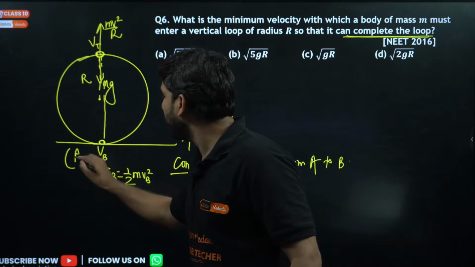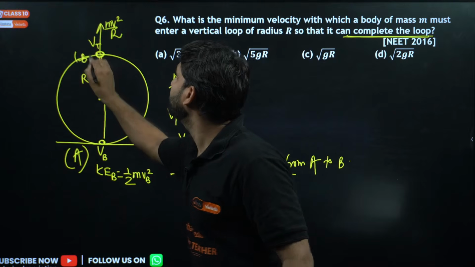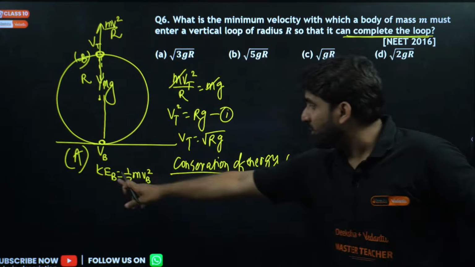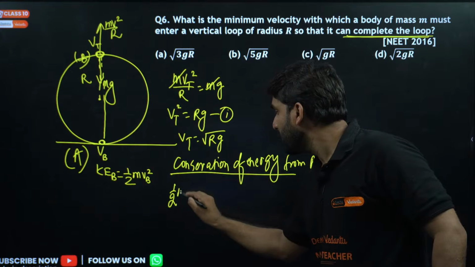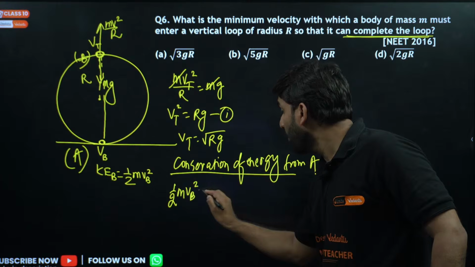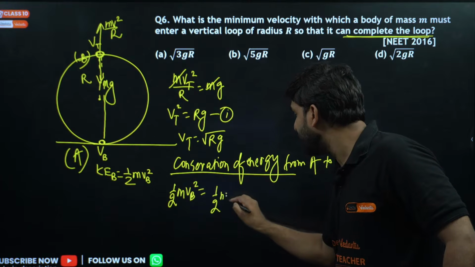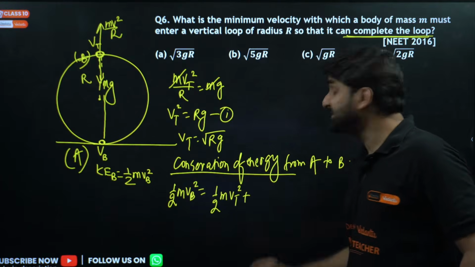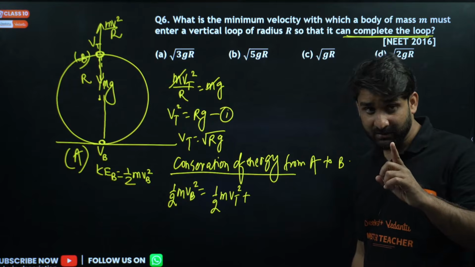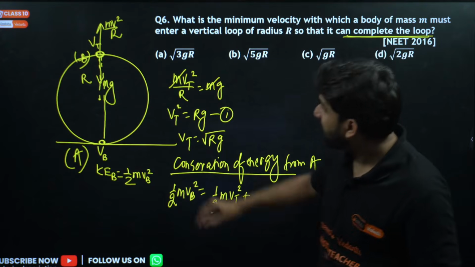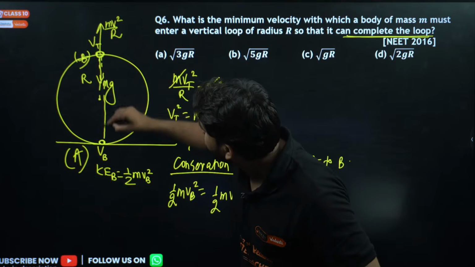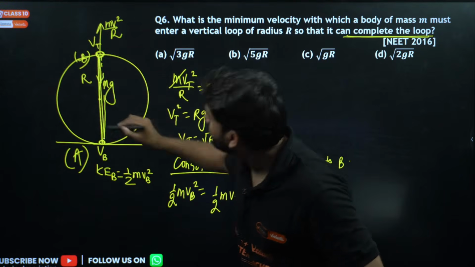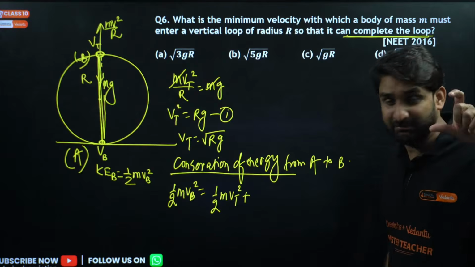Let's say this is point A and this is point B. So from A to B, kinetic energy half m vb square will be equal to kinetic energy at the top plus one more energy, the potential energy, and this will be the total height, which is 2r, the diameter.